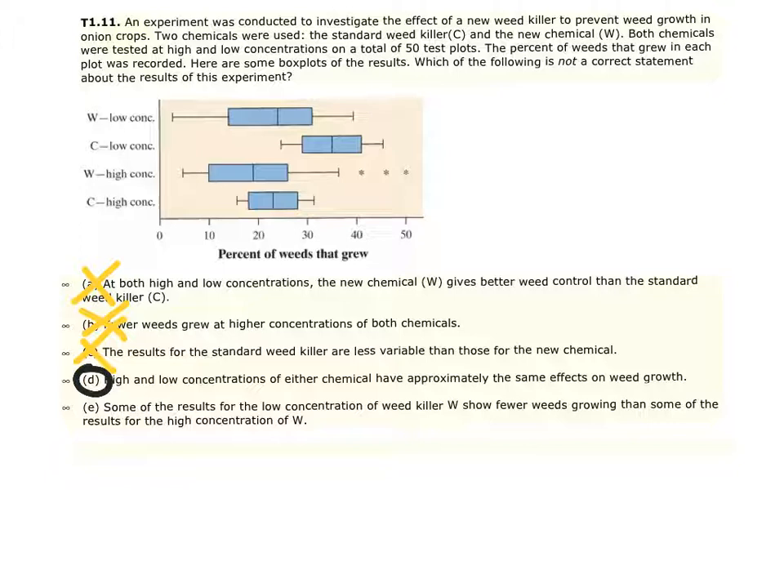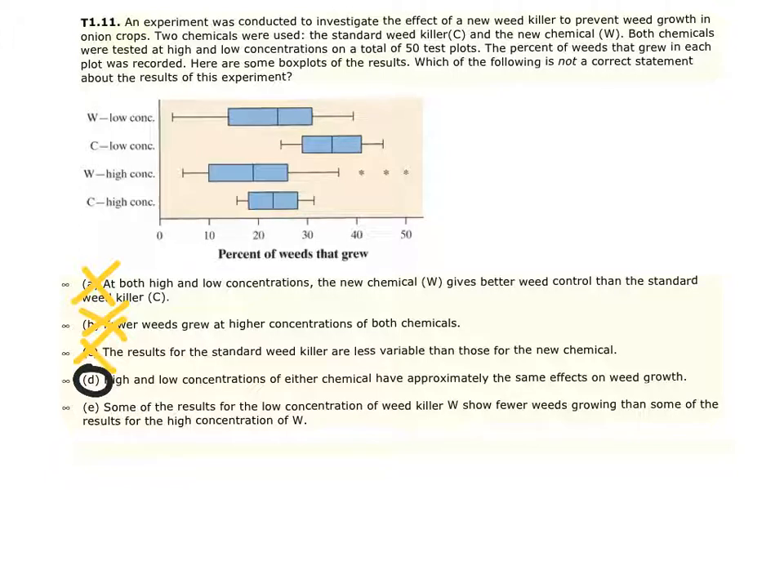Letter E. Some of the results for the low concentration of weed killer W show fewer weeds growing than some of the results for the higher concentration of W. Now for this one, if you were to compare, again, we're just looking at the W, low concentration to high.